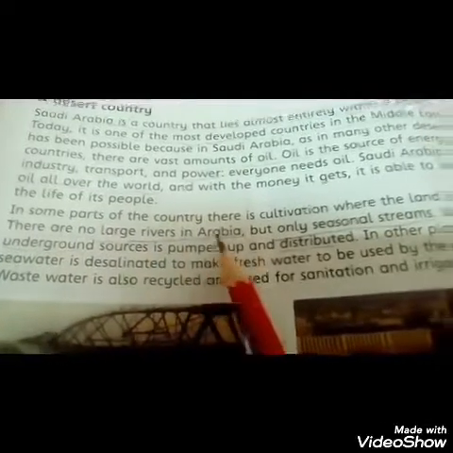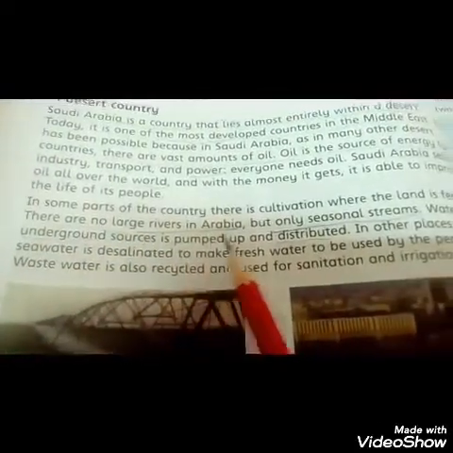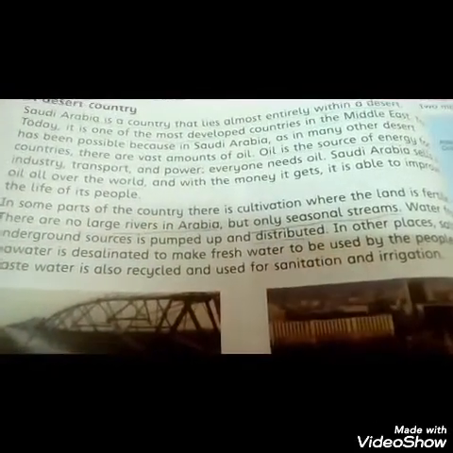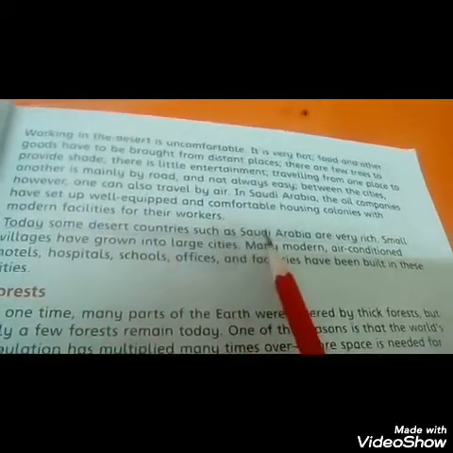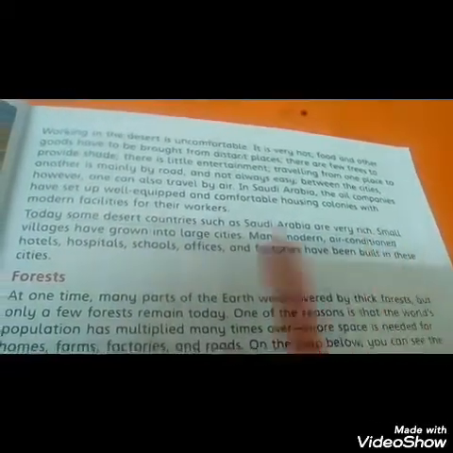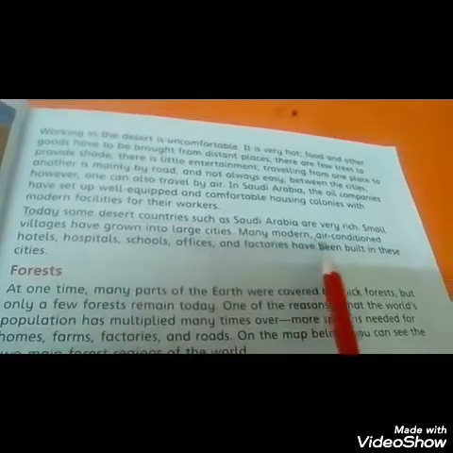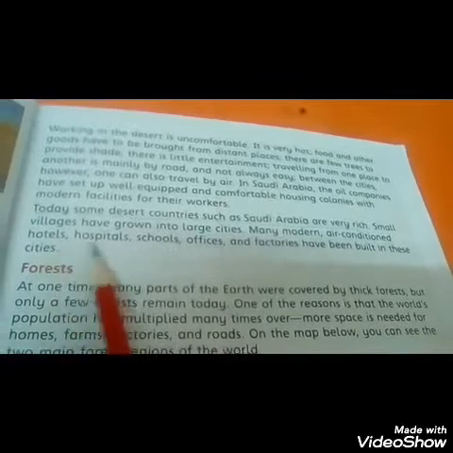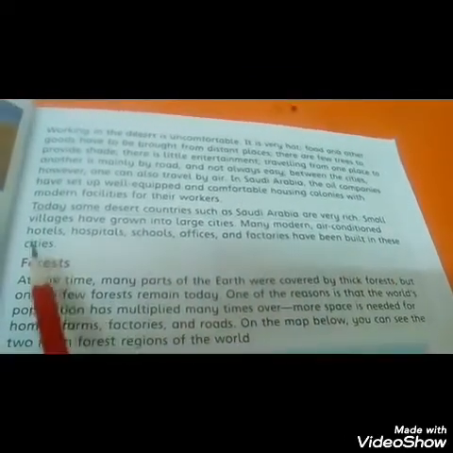There are no large rivers in Arabia, but only seasonal streams. Water from underground sources is pumped up and distributed. Today, some desert countries such as Saudi Arabia are very rich. Small villages have grown into large cities. Many modern air-conditioned hotels, hospitals, schools, offices and factories have been built in these cities.